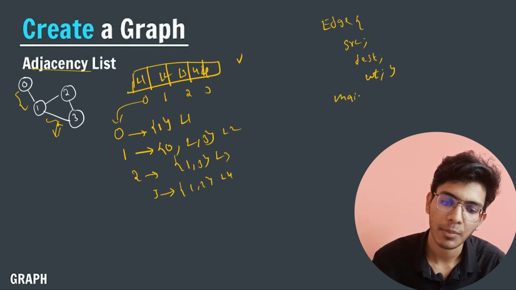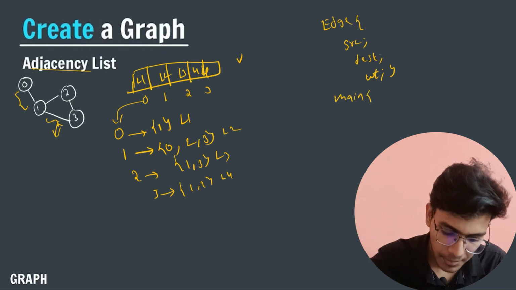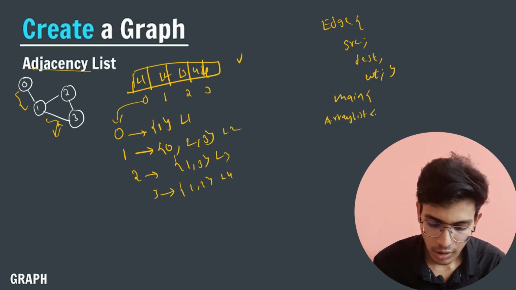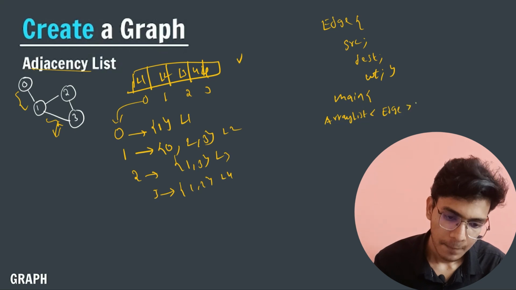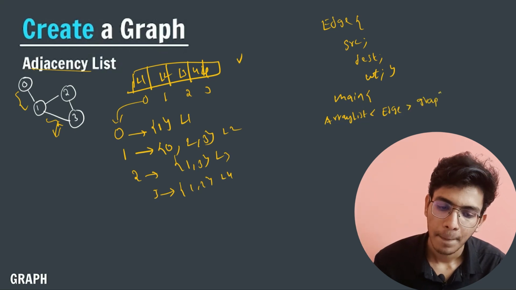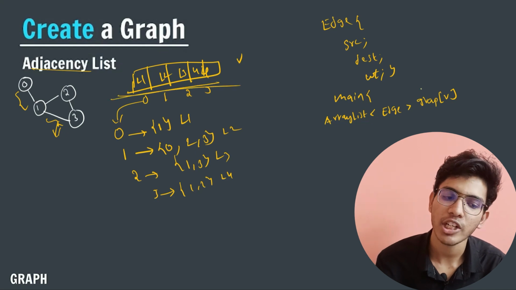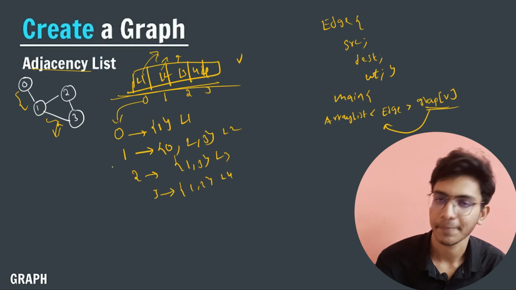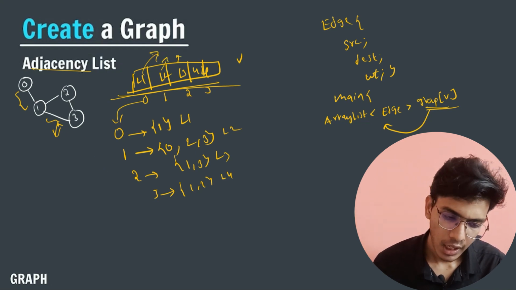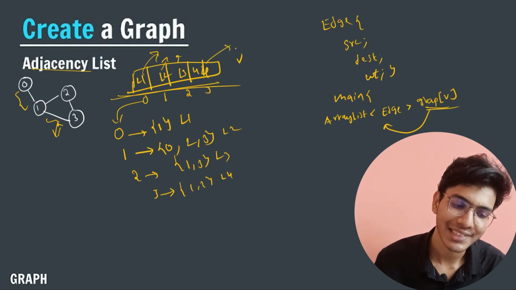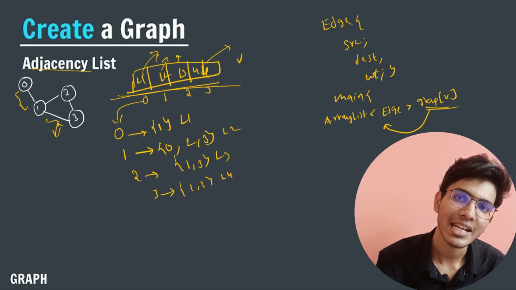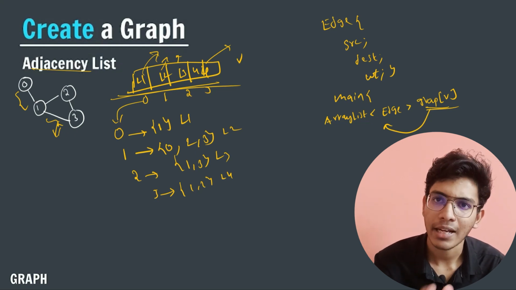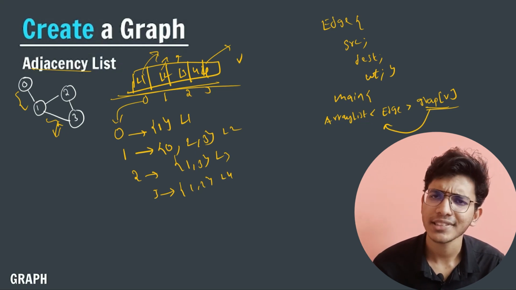In the main program, after defining my edge class, I will create an array list of edge type, and in it I will create an array of V size. Here I am creating an array of V size, in which I am storing different lists of edge types. I hope you are getting it. Now I will run a loop, initialize this array, and after that I will add each and every element in my adjacency list. In my graph I will create new nodes.